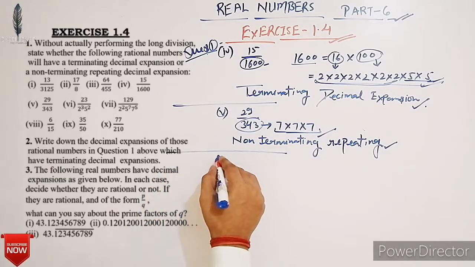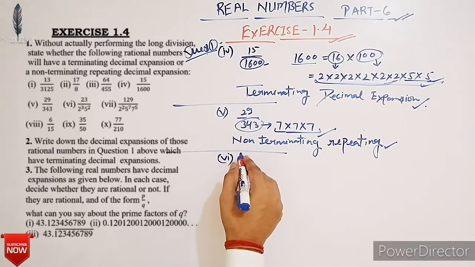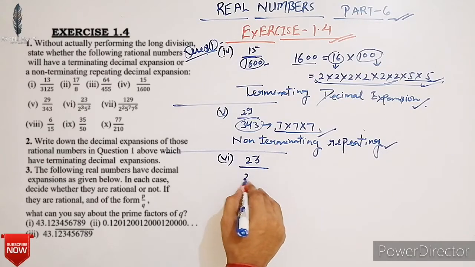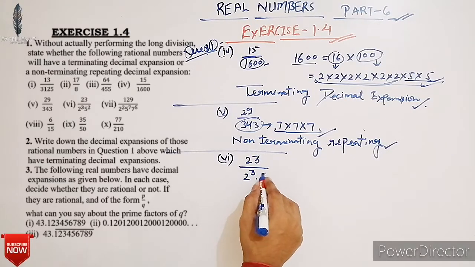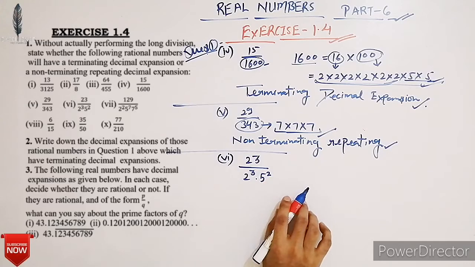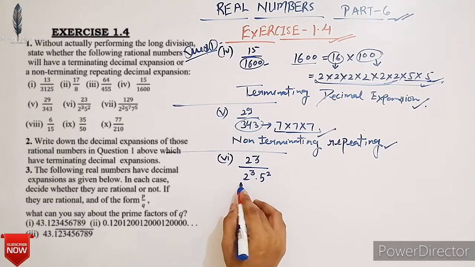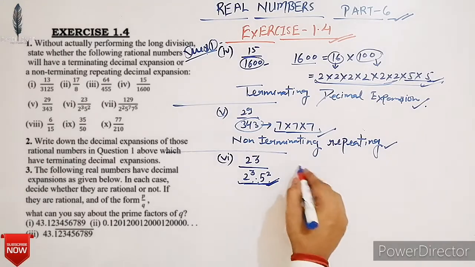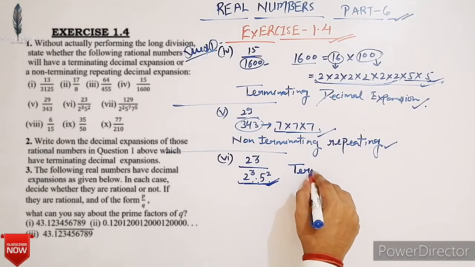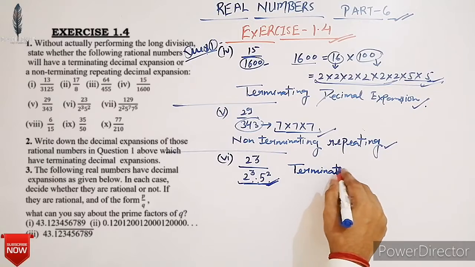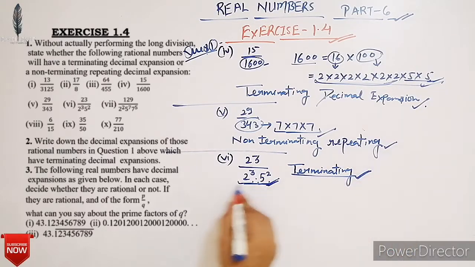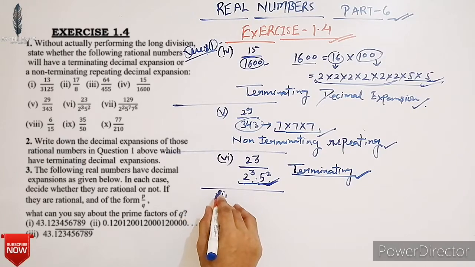Now next, 23 upon 2 cube into 5 square. Clearly the denominator 2 cube into 5 square has only 2 and 5 as prime factors. So it must have a terminating decimal expansion. Okay. Clear?